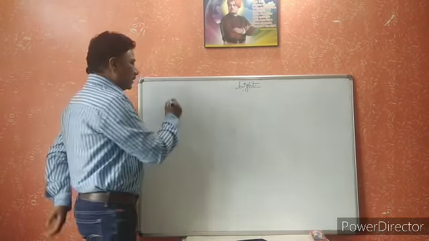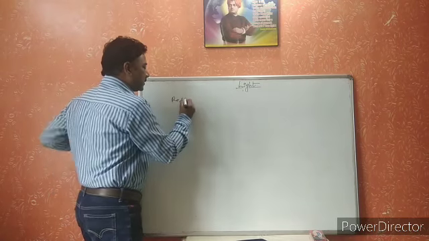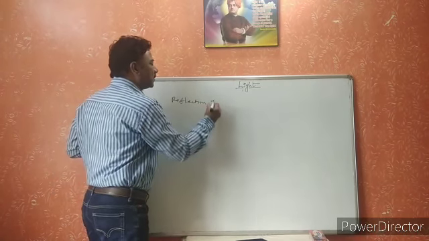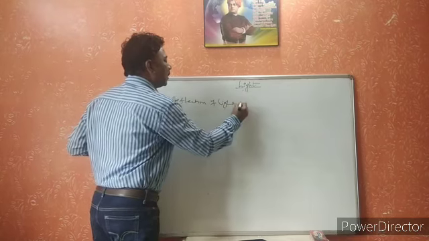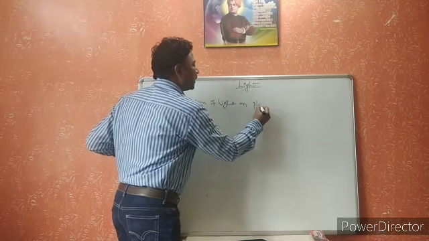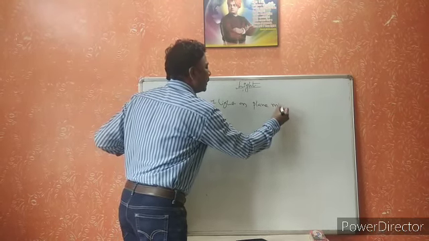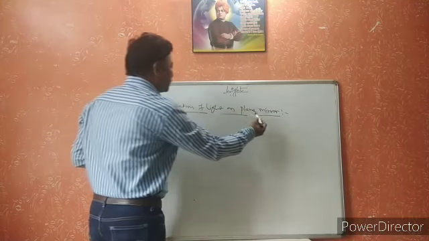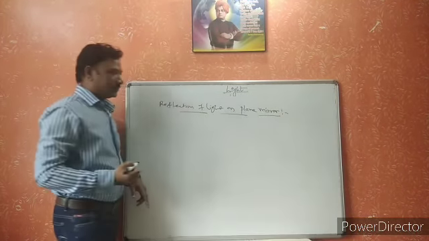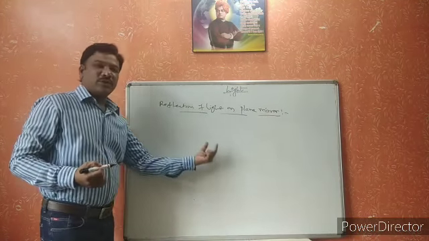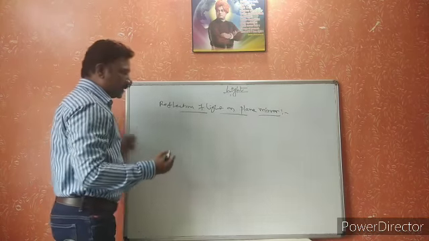For example, reflection of light on a plane mirror. How will the image form in a plane mirror? Now let us see.